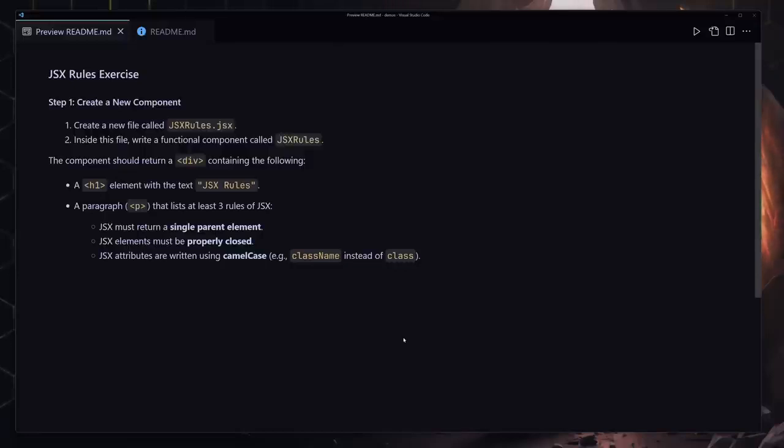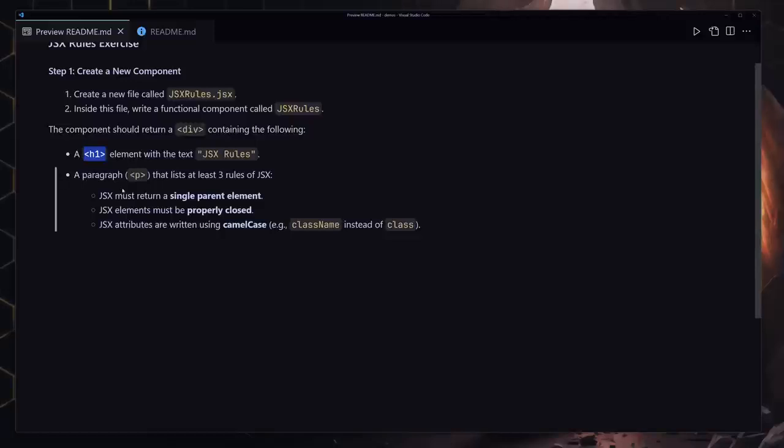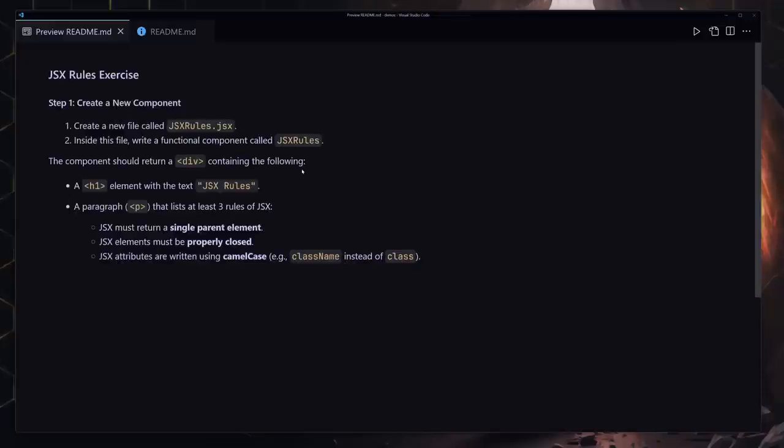The first thing that I want you to do is create a file with the name of jsxrules.jsx. Inside that file, create a functional component with the name of JSX rules, and inside that component, you're going to be creating a div, and inside that div, first of all, you have to write an h1 with the title of JSX rules. Underneath there, you're going to be creating three paragraphs. One paragraph will say JSX must return a single parent element, another paragraph will say JSX elements must be properly closed, and the third one will say JSX attributes are written using camel case. Like instead of using class, we're going to be using className. This is the simplest challenge.